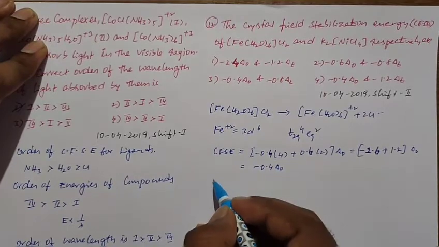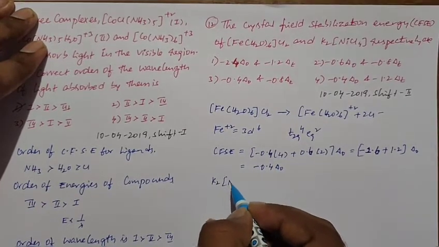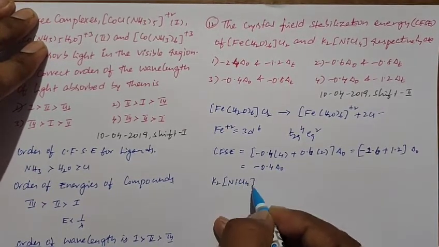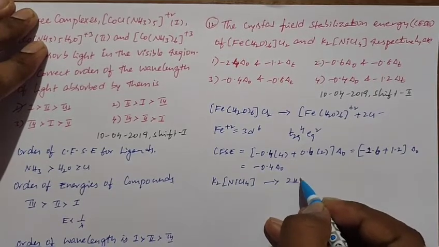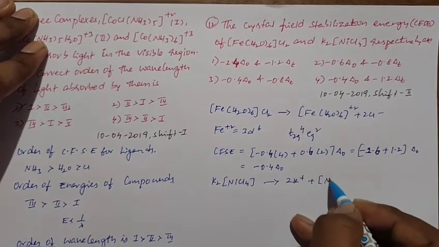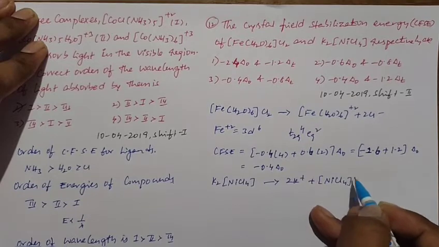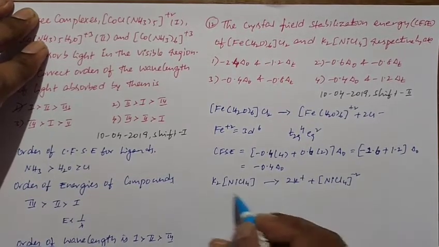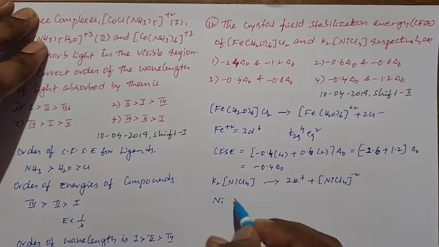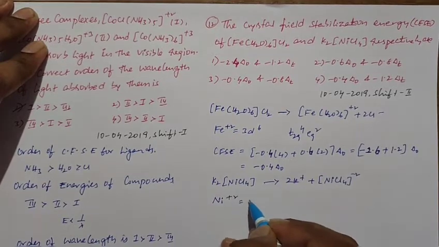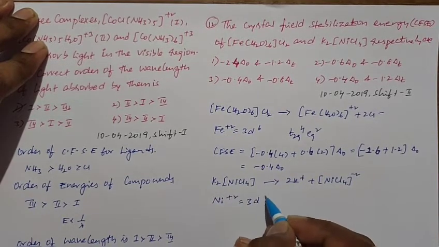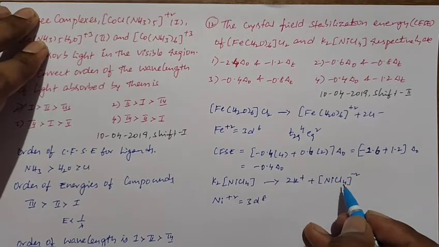Then the second one is K2[NiCl4]. This gives rise to 2K plus and [NiCl4]2 minus. For this, nickel has a +2 oxidation state and its configuration is 3d8. It is a tetrahedral complex.